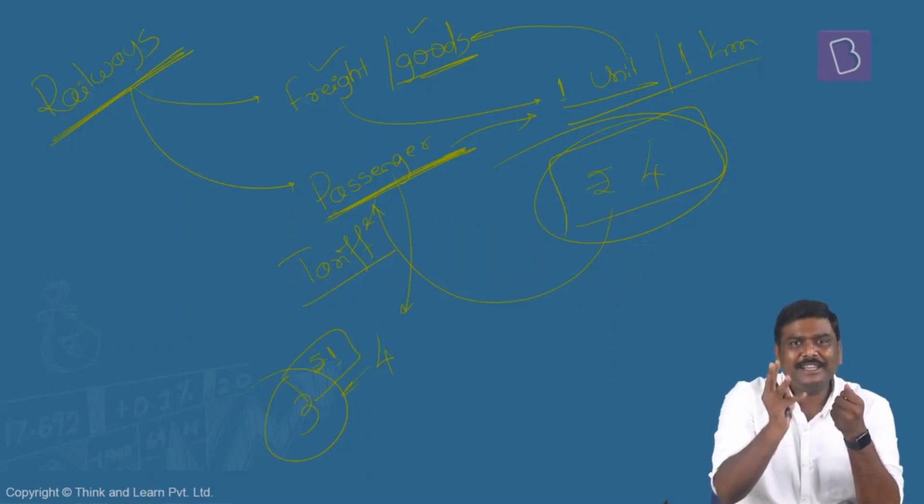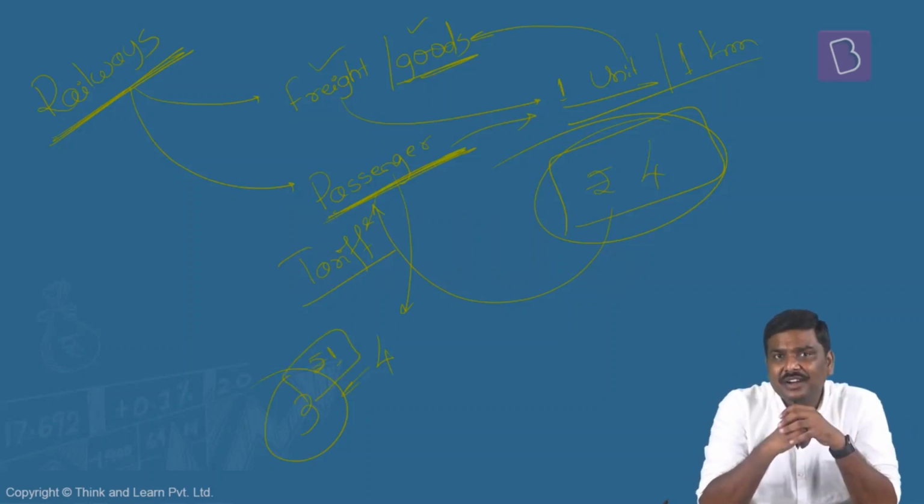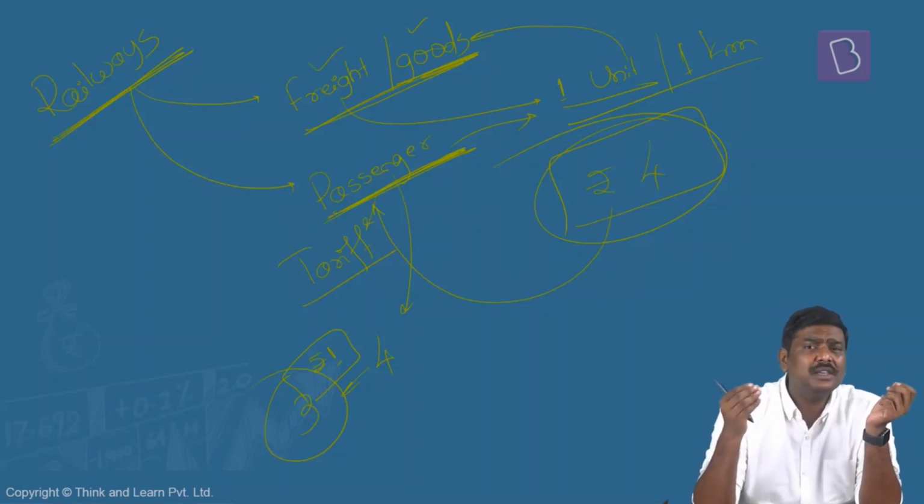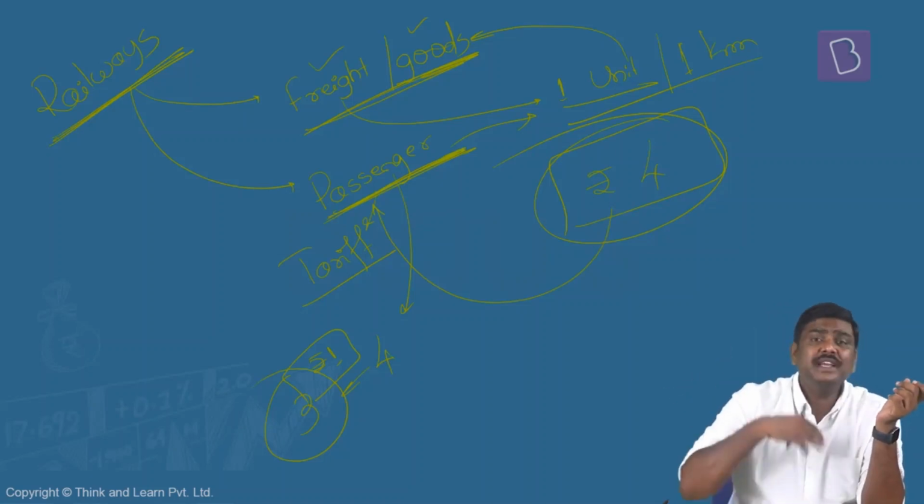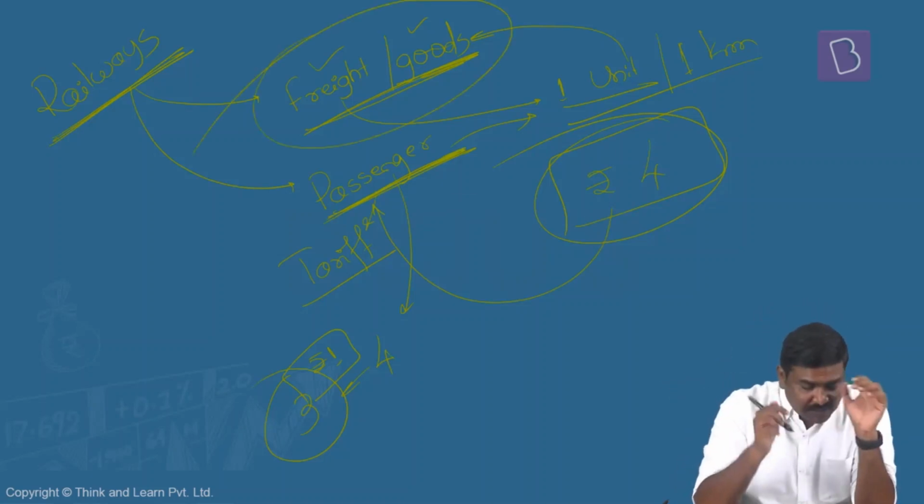They're supposed to pay 4 rupees, but government gets only 3 rupees from the passengers. So government is giving a subsidy to the passenger transportation here. Whereas on the other hand, for freight transportation, if they're supposed to pay let's say 4 rupees, government might charge 4.5 rupees, 5 rupees, 5.5 rupees, thereby imposing higher charges on another type of customer here. Right? So this is an example of an implicit subsidy.